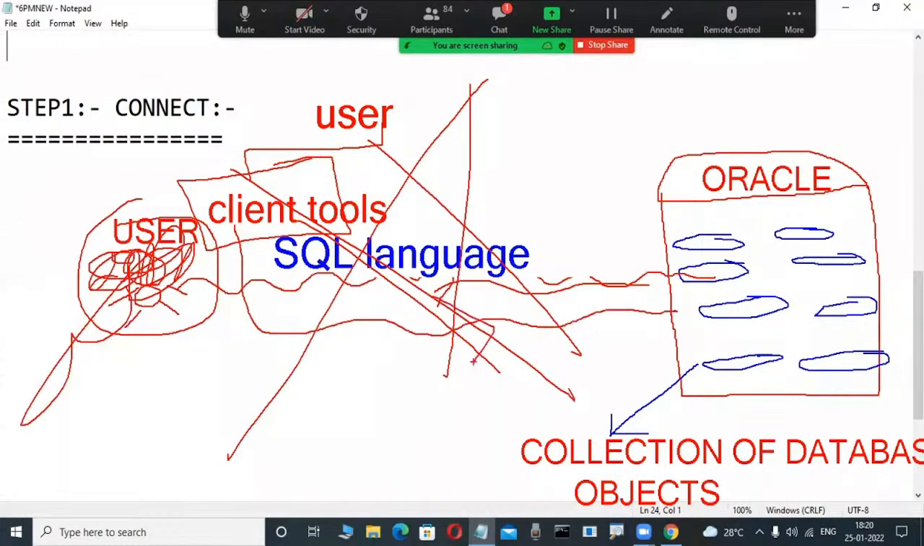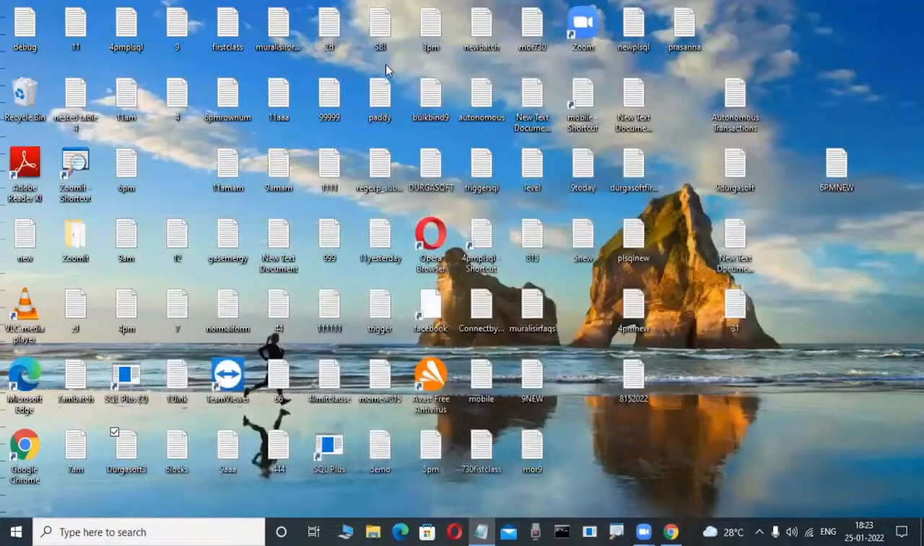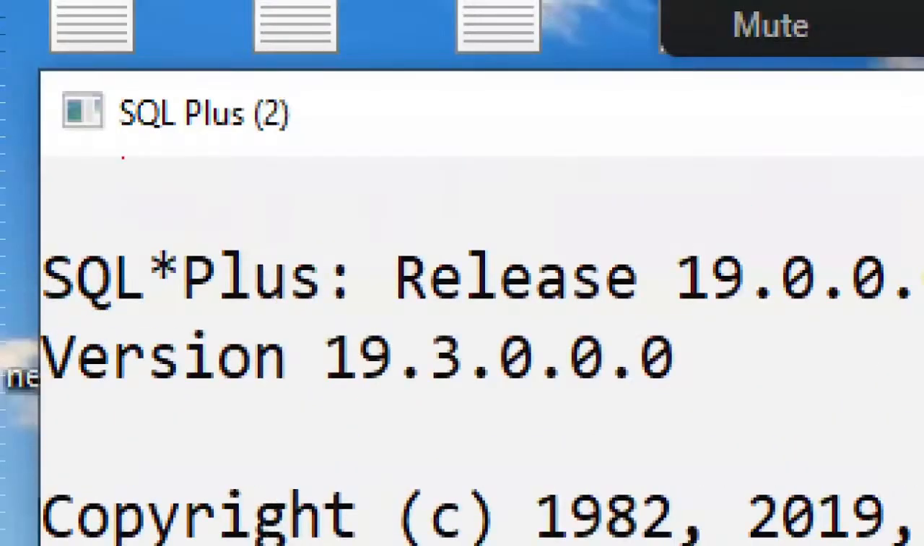Then they are using SQL language. That much powerful. Suppose once we are installing Oracle software, automatically a tool is created. Don't worry, one tool, the SQL Plus tool, is automatically created. Don't write it, just observe here. This SQL Plus tool we will learn in the future. Observe here, SQL Plus is a tool.